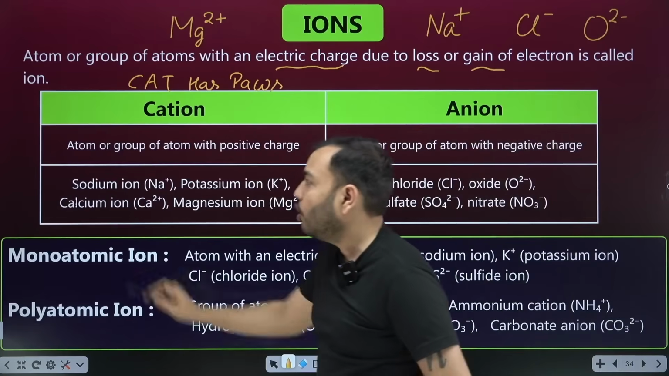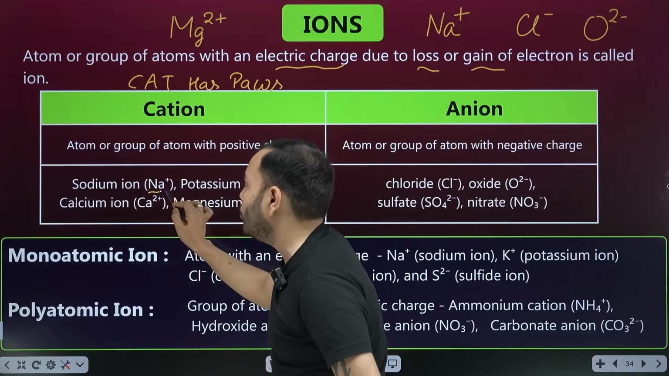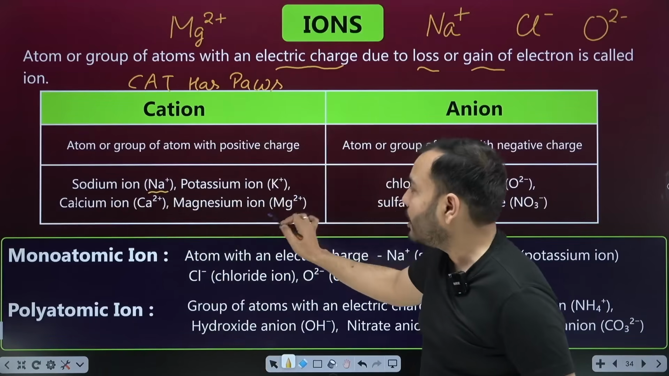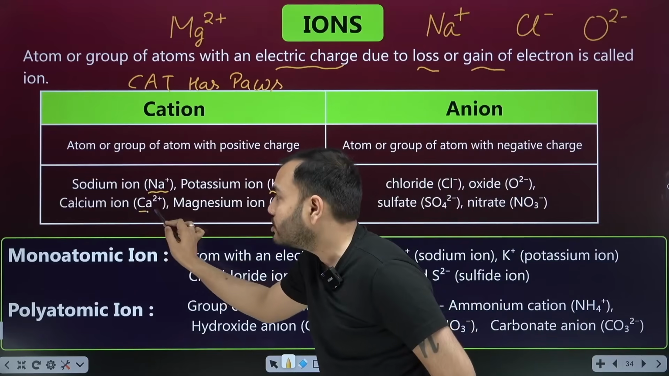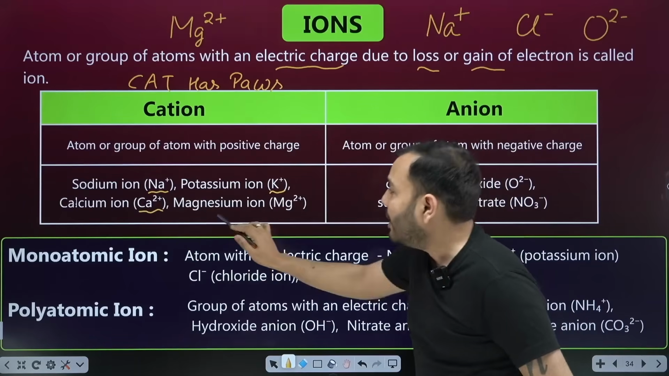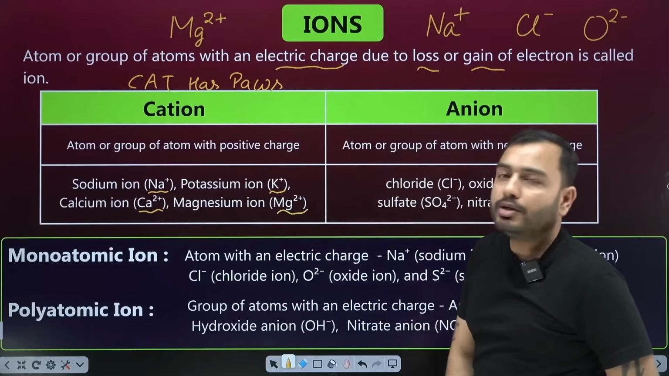What examples do we have to remember? Sodium's ion Na with a plus charge. Potassium's ion K also with a plus charge. Calcium's ion Ca with a 2 plus charge. Magnesium's ion Mg with 2 plus.